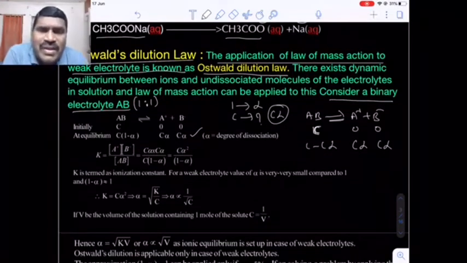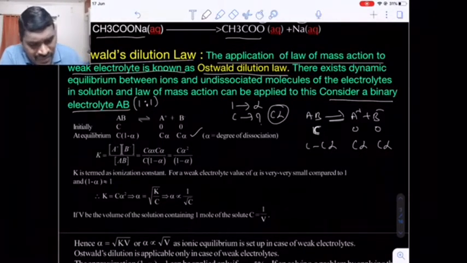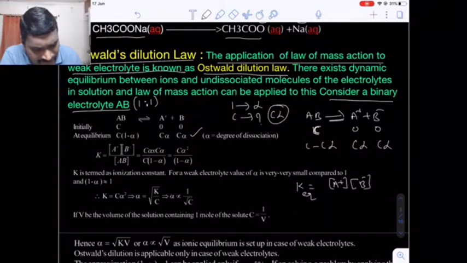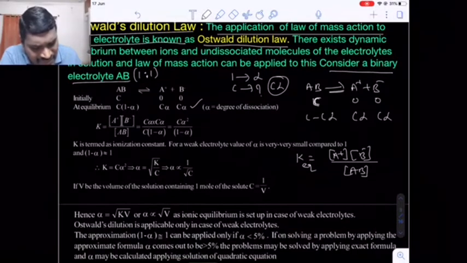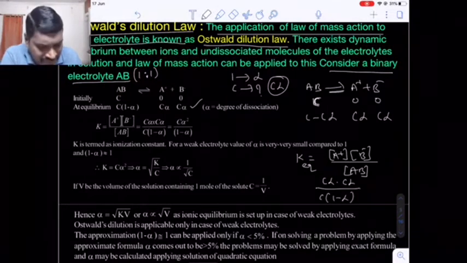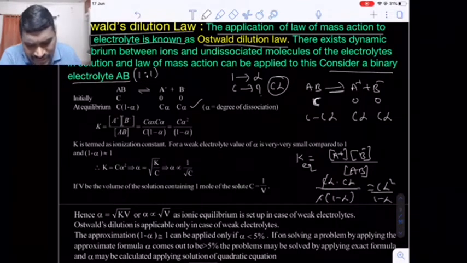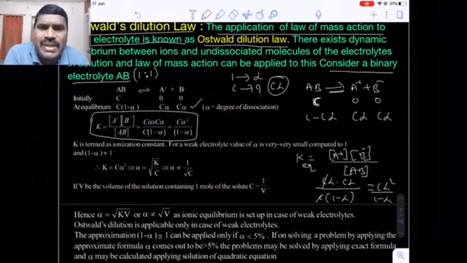From the law of mass action, the equilibrium constant is the product of the concentrations of the products divided by the concentration of the reactant, that is the product of the concentration of cation and anion whole divided by AB. The concentration of cation is C alpha, anion is C alpha, and AB is C into 1 minus alpha. Taking common C, C gets cancelled: K is equal to C alpha square by 1 minus alpha. This is the formula to calculate the ionization constant or equilibrium constant.